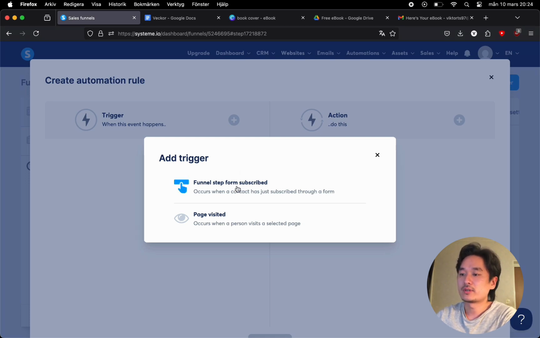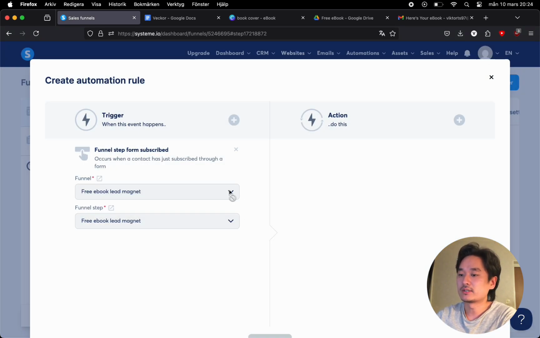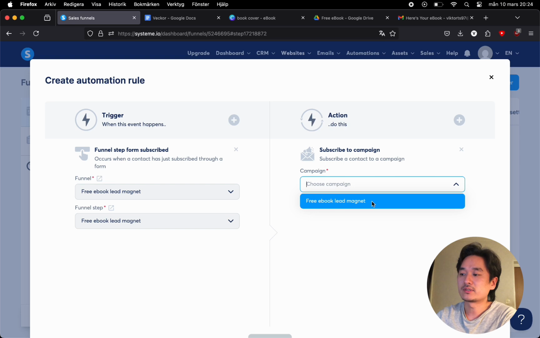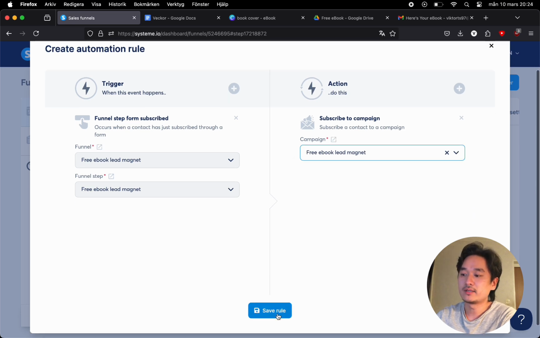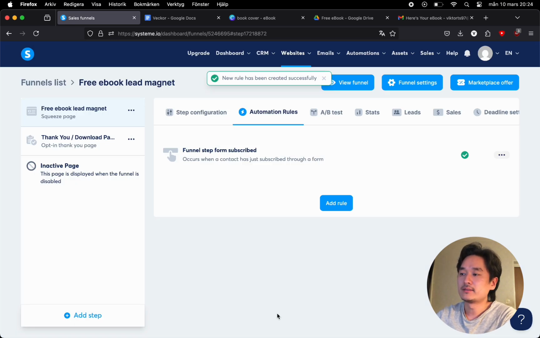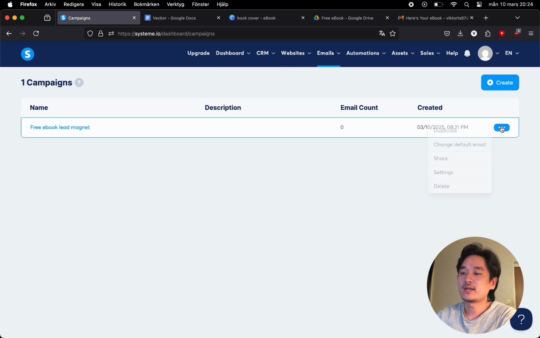So on trigger, choose the funnel step, click on action, subscribe to campaign, and here we select the campaign we just created, save rule. And the last step is to go over to the email campaigns, and then we're going to have to activate the email campaign.